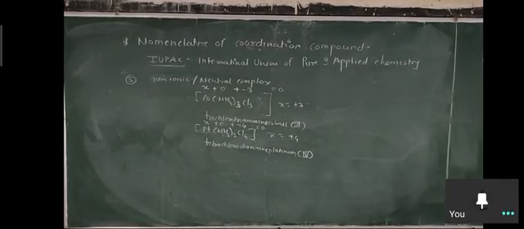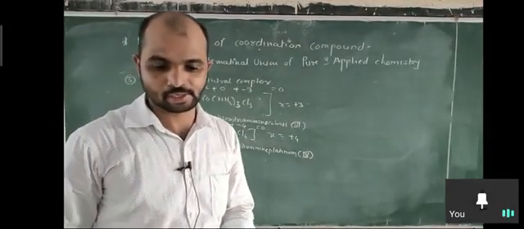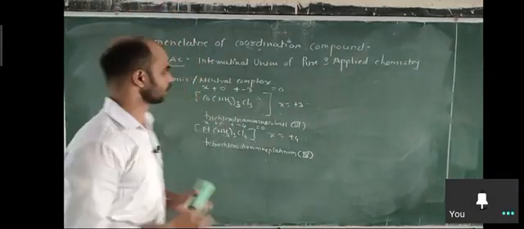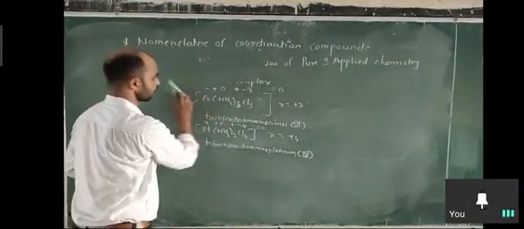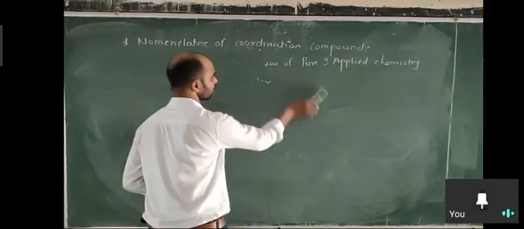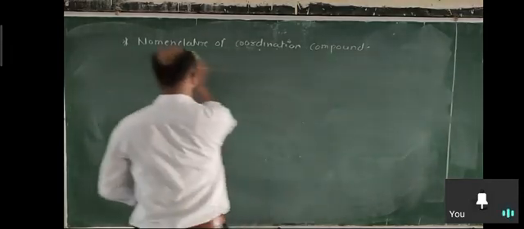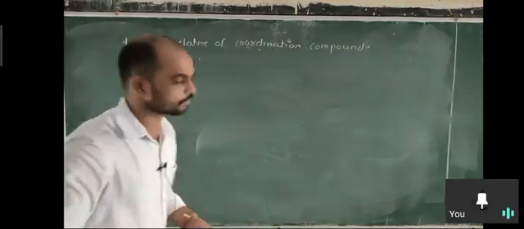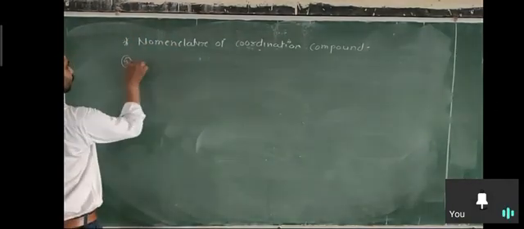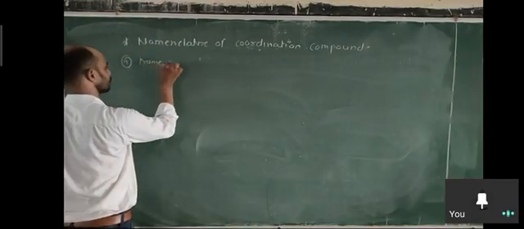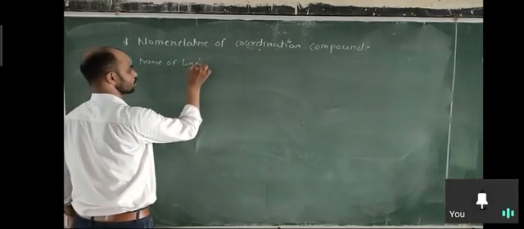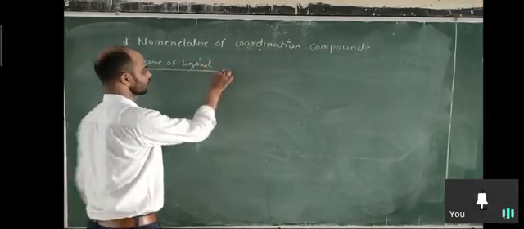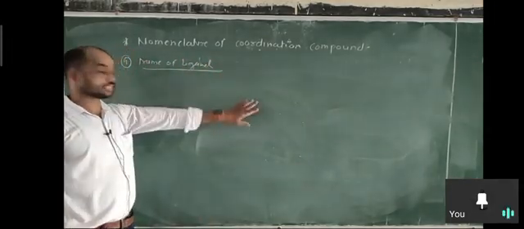Okay, the next rule is the name of ligands. It is a broad concept, a broad topic. We just start here and then we will continue in the next lecture. Rule number 4, name of ligands. Once you understand how to start the name of complexes, it is very important.